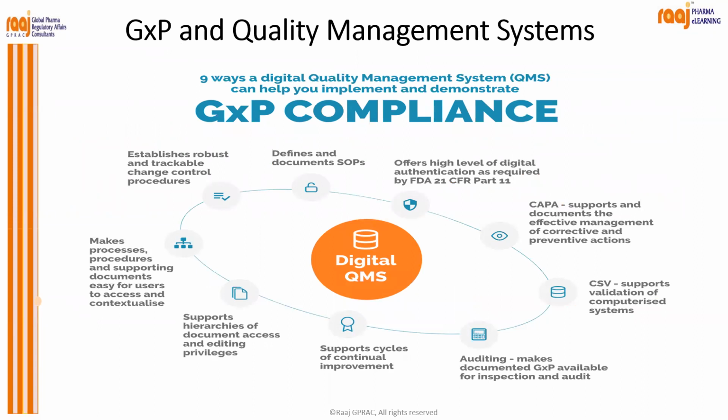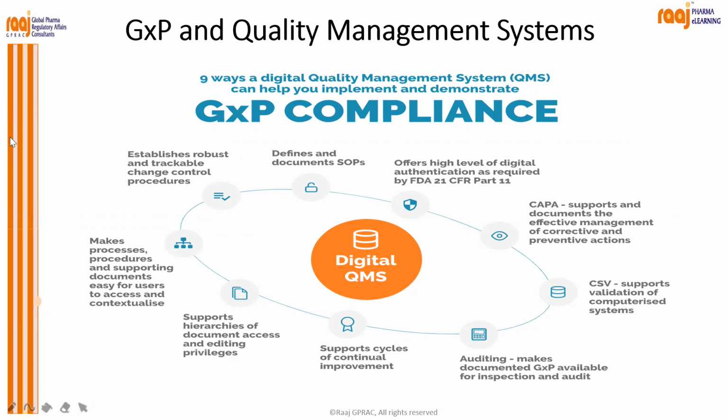So how does a digital quality management system help in GXP compliance? In the nine ways that I have mentioned, a digital quality management system can help you implement and demonstrate compliance. Okay, so how does it start? It establishes a robust and trackable change control procedure, defines and documents SOPs, and offers the high level of digital authentication required by 21 CFR Part 11, which defines the standard for electronic records and electronic signatures.